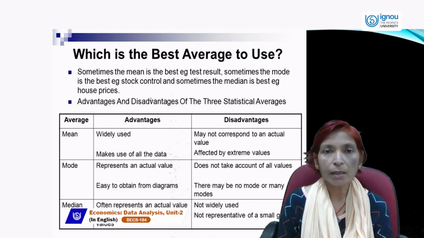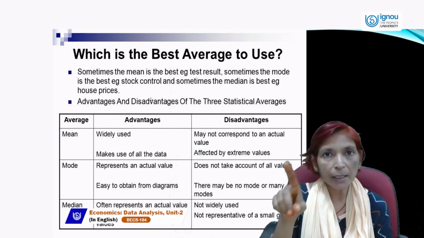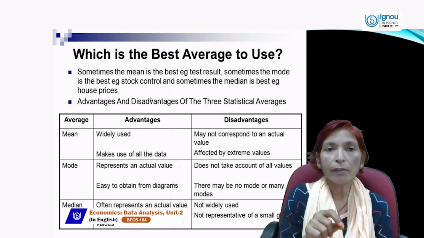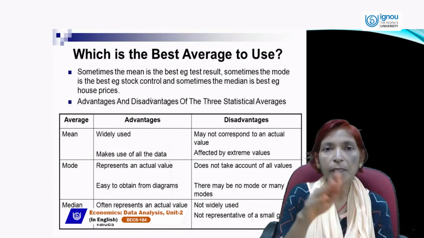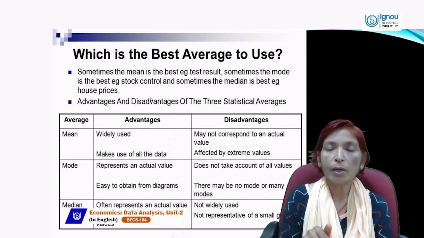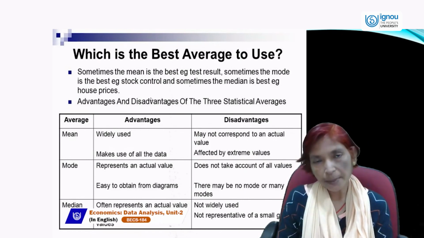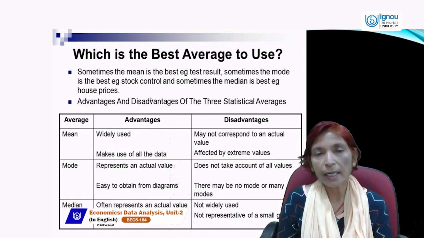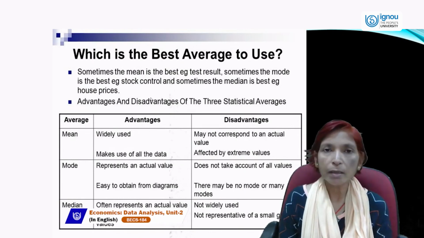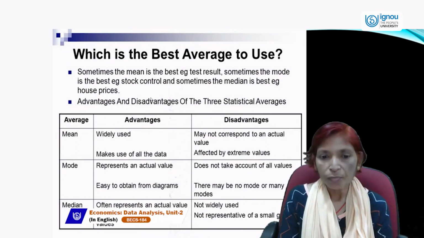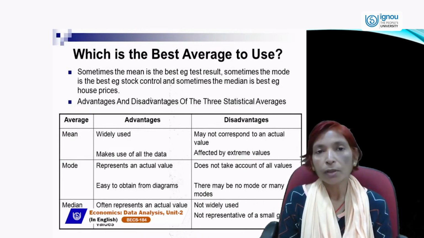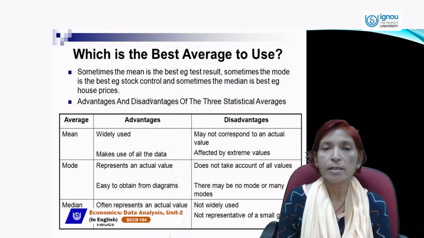Modes may be unimodal. Unimodal means one peak of a diagram. If there is only one peak in a diagram, that is a unimodal diagram. If there are two peaks in a diagram, that is a bimodal diagram. And if there are multiple peaks in a diagram, that is called a multimodal diagram. So mode can be expressed in a diagram: unimodal, bimodal, and multimodal. And by seeing that diagram, we can easily say what type of mode is present. But if there may be no mode or many modes, then how can you estimate it?